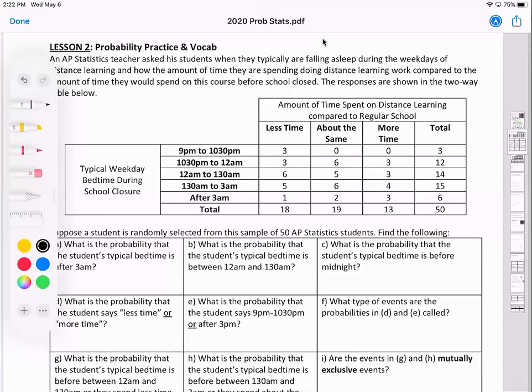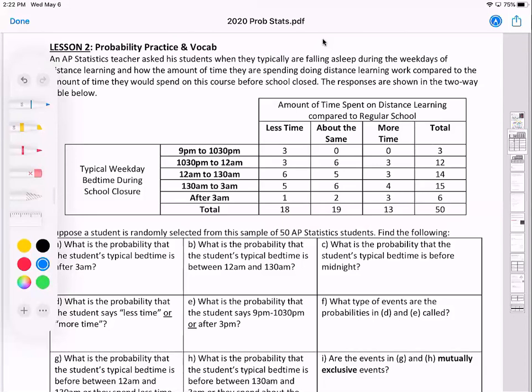We're going to answer several probability questions. We'll probably break this up into multiple videos since there's quite a few questions here. But thankfully, once you're able to read the table, the questions go pretty quickly, even though there's quite a few questions. There's also some vocabulary terms that I'd like to introduce you to in this lesson that we kind of used in the last lesson, but we didn't actually attach a name to it.